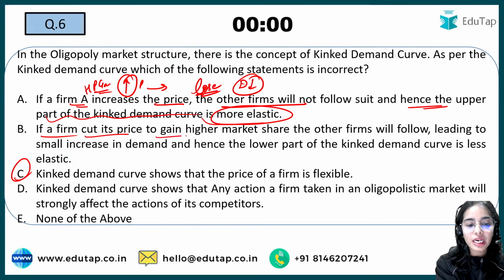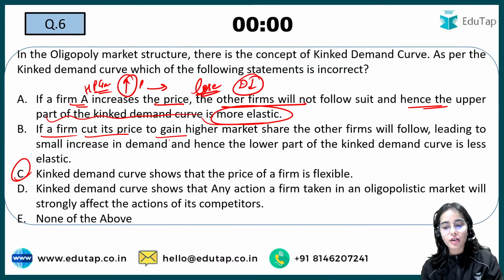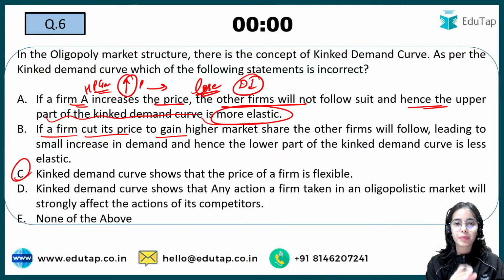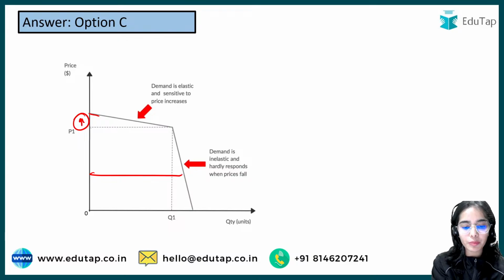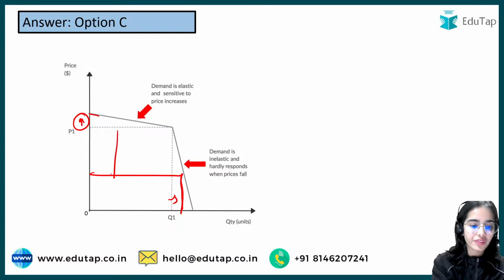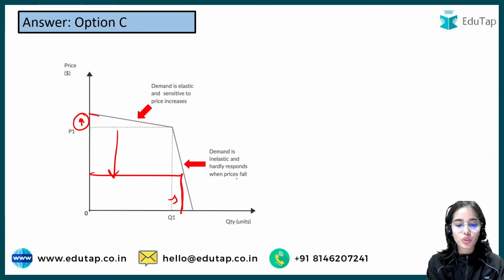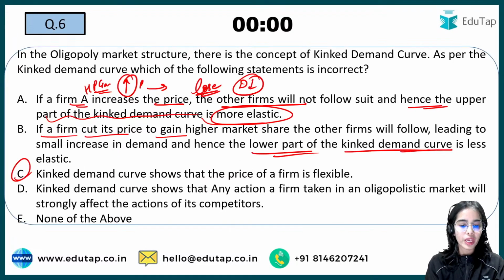If a firm cuts its price, the other firms also follow the price cut, and that's why the lower part of the kinked demand curve is less elastic, because even when you are decreasing the price, there will not be much increase in demand that you will get, even if you are decreasing the price by a lot. So hardly there is any response to the price fall. Okay, so that is the idea.